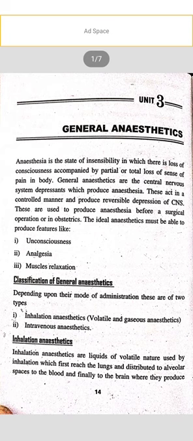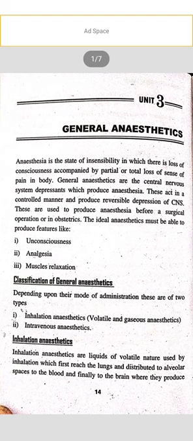General anesthetics are central nervous system depressants which produce anesthesia. These act in a controlled manner and produce reversible depression of the CNS. These are used to produce anesthesia before a surgical operation or in obstetrics. The ideal anesthetic must be able to produce features like unconsciousness, analgesia, and muscle relaxation.